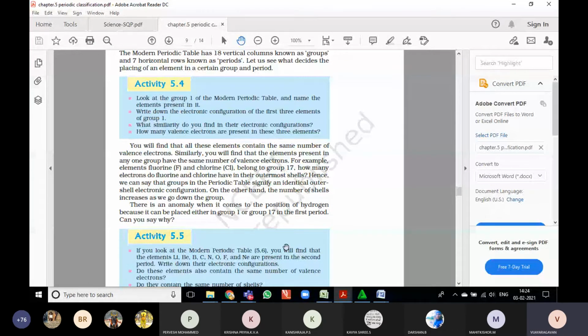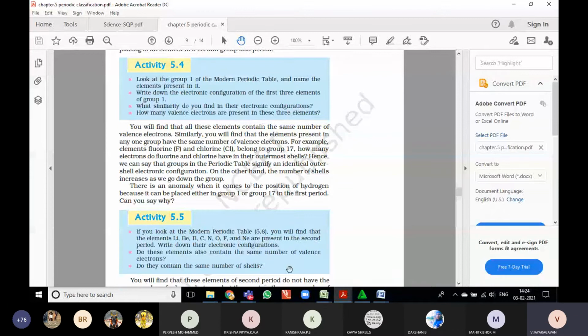When you come to the case of hydrogen, Mendeleev already had confusion whether he could place it along with chlorine or along with the alkali metals. So in the case of Mendeleev's periodic table, there are anomalies in group 1 or group 17.